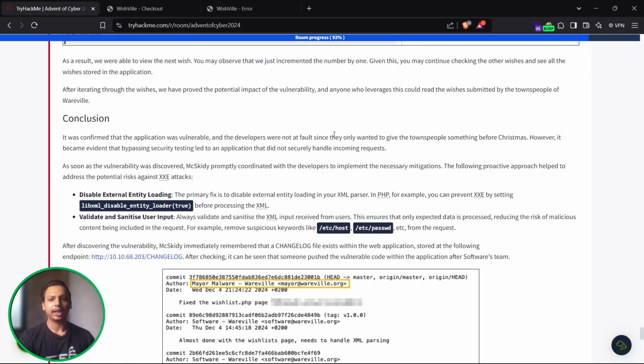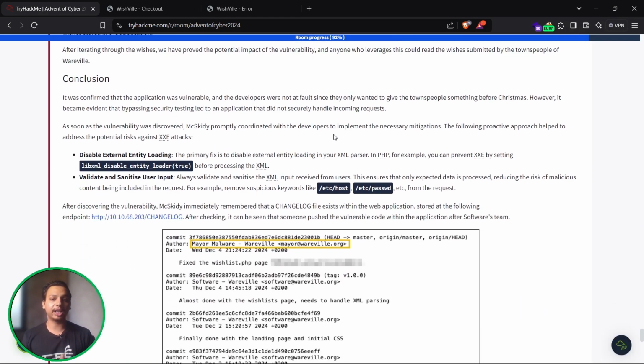So, conclusion: it was confirmed that the application was vulnerable, and the developers were not at fault, since they only wanted to give the top town people something before Christmas. However, it became evident that bypassing security testing led to an application that did not securely handle incoming requests. As soon as the vulnerability was discovered, the team promptly coordinated with the developers to implement the necessary mitigations. This proactive approach helped address the potential risk of XXE attacks.